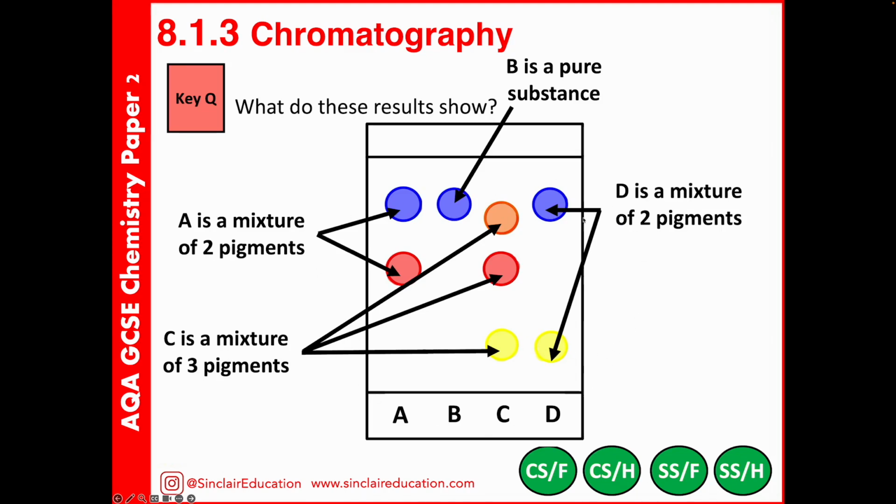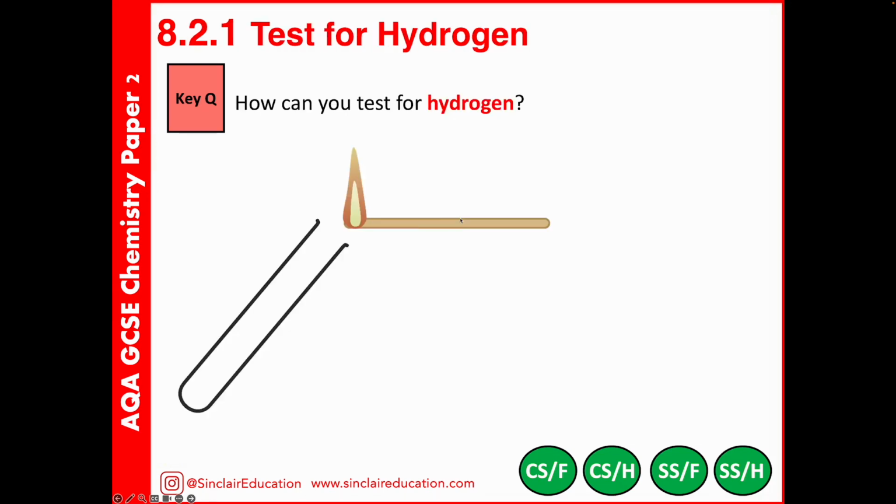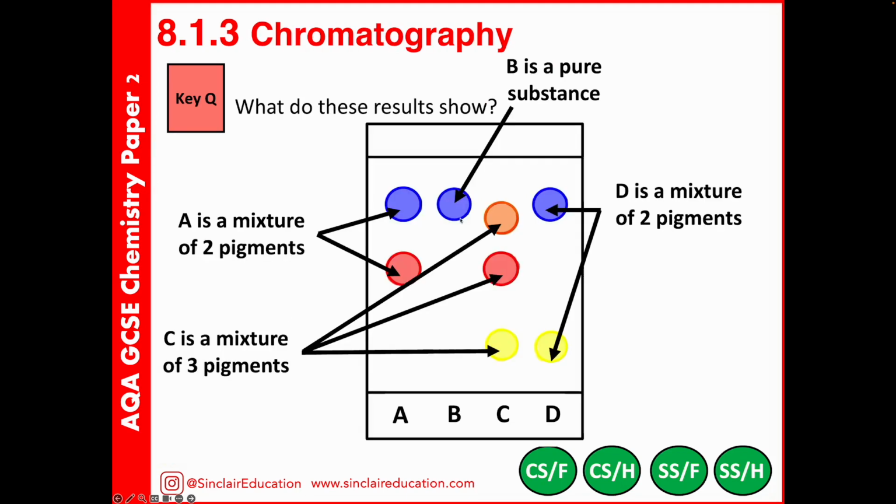If you're ever asked to describe what your results show, just list off everything that you can definitively say about your results. Which is a mixture? How many substances are in that mixture? Do they match with anything else in the different samples? And if you only see 1 spot, it means that it was pure. Or it might mean that the actual RF value of the 2 substances are so similar that you can't tell the difference between them.